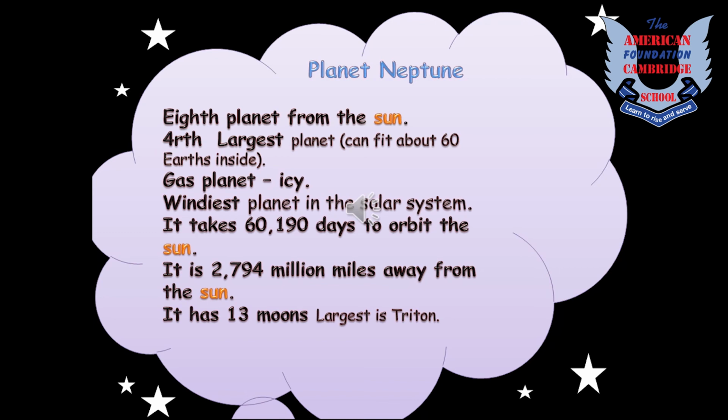Children, Neptune is the most distant planet, as I have told you. Because it is very far away from the sun, very little light reaches it, which makes it the coldest planet. Alright, we cannot live on Neptune, children, because it does not have any solid surface. And it is the windiest planet in the solar system. It has 13 moons and only once were astronauts able to reach its moons. Okay kids?